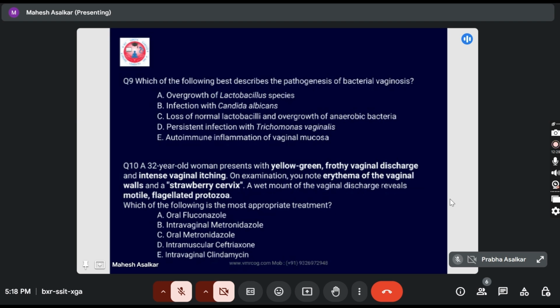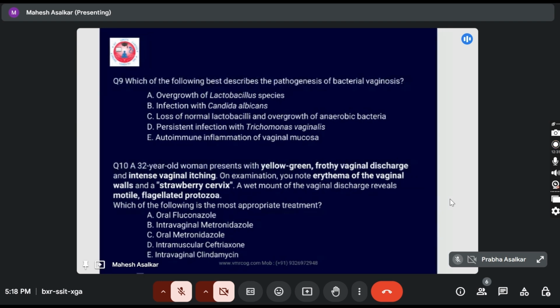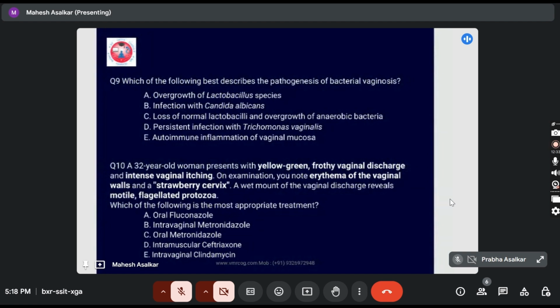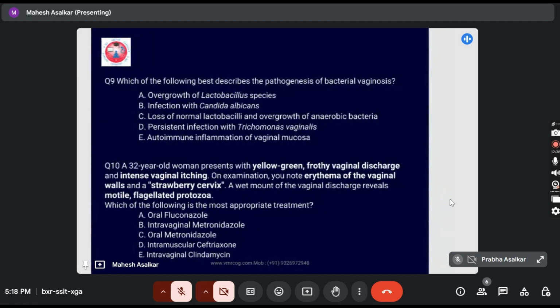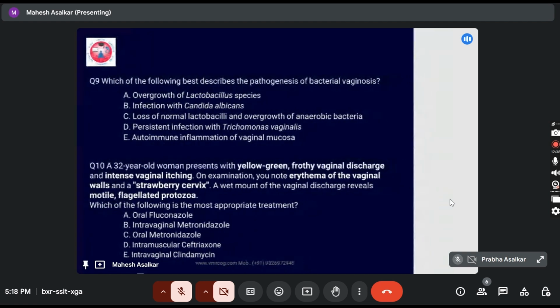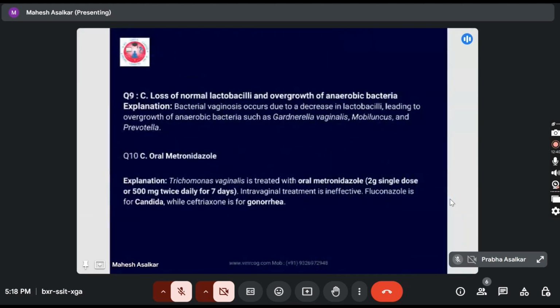Okay. So the oral metronidazole is the treatment of choice. And remember, for Trichomonas vaginalis, this oral treatment is effective, not the local treatment. So question number 9: loss of normal lactobacilli and overgrowth of anaerobic bacteria. Bacterial vaginosis occurs due to the decrease in lactobacilli, leading to overgrowth of anaerobic bacteria such as Gardnerella vaginalis, Mobiluncus, and Prevotella.